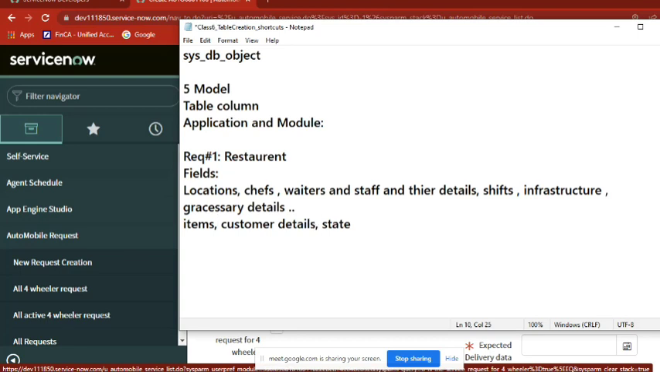Right. This is one thing. Maybe here we can create more fields, such as state of the request and everything. Assignment group means who takes care of it. There are so many, assigned to.